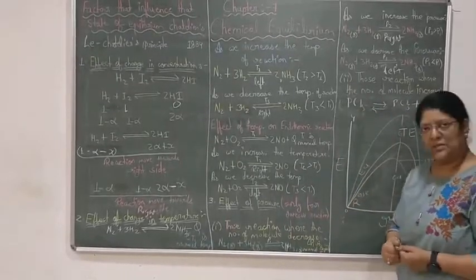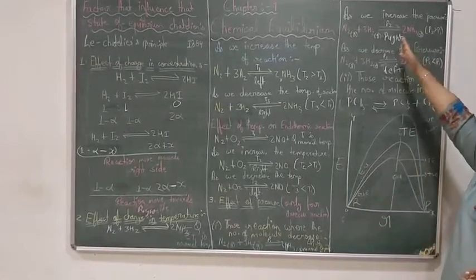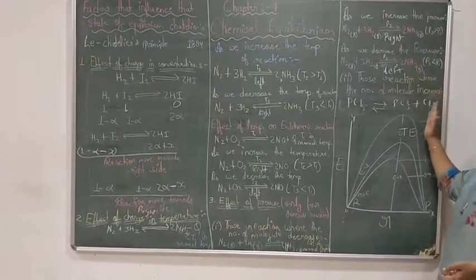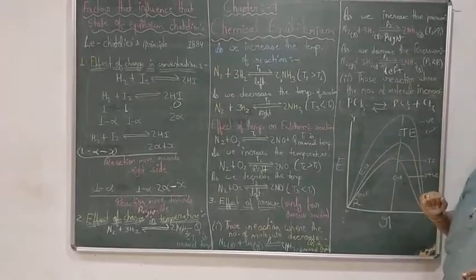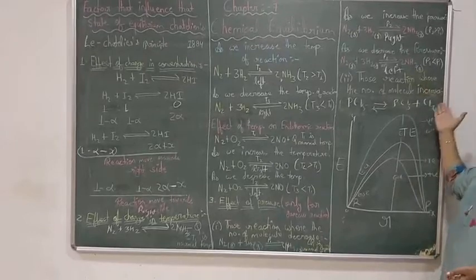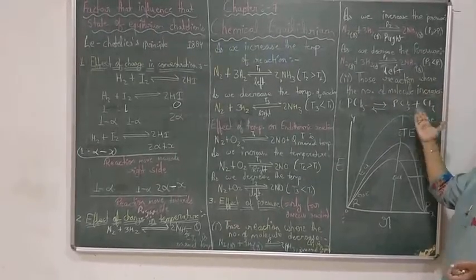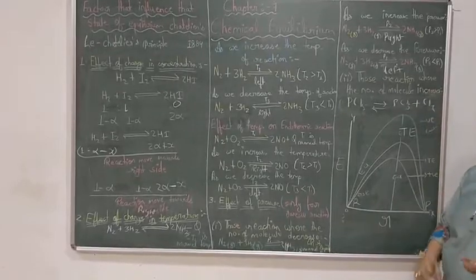Suppose at normal pressure the PCl5 reaction is going on in the normal way. As you are increasing the pressure, the equilibrium will shift towards the left side because more and more PCl5 will form. As you decrease the pressure, the equilibrium shifts towards the right side. More and more PCl3 and Cl2 will form.